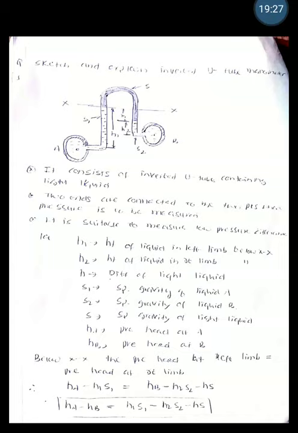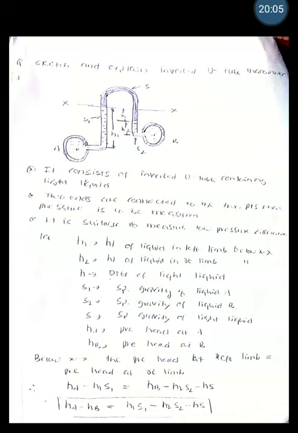Here, as the figure indicates, H1 represents the height of the liquid in the left limb below XX, and H2 the height of the liquid in the right limb below XX. H is the difference of the liquid height. S1 is the specific gravity of liquid A, S2 the specific gravity of liquid B, S the specific gravity of the light liquid, HA the pressure head at A, and HB the pressure head at B. Because XX is the pressure head between the left limb and the right limb.